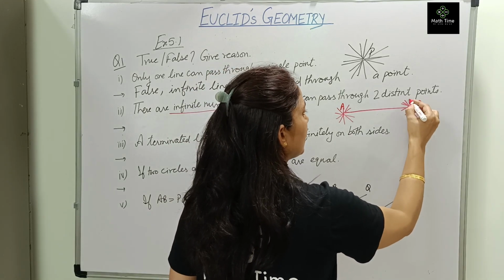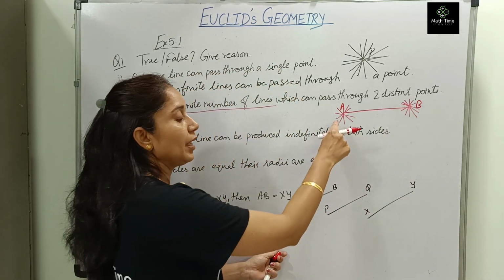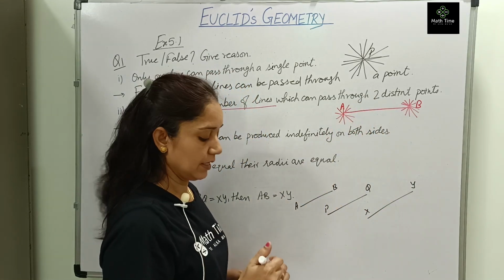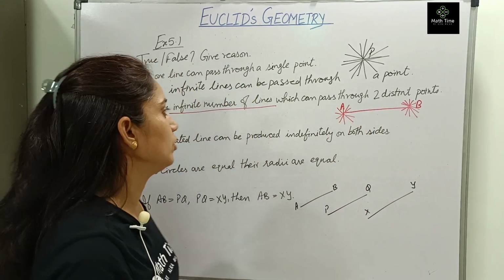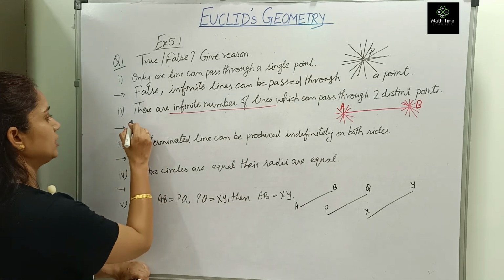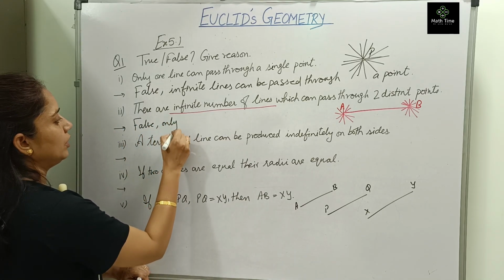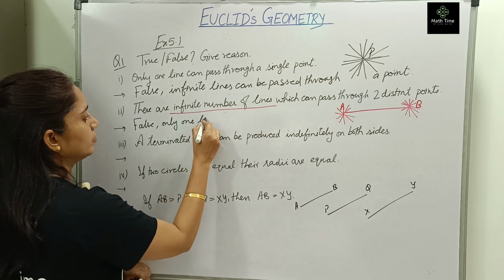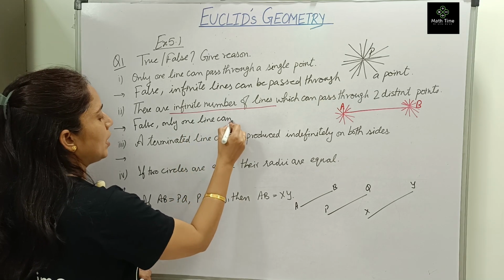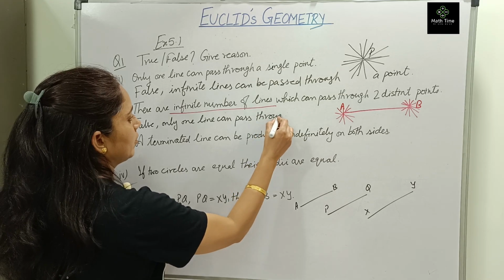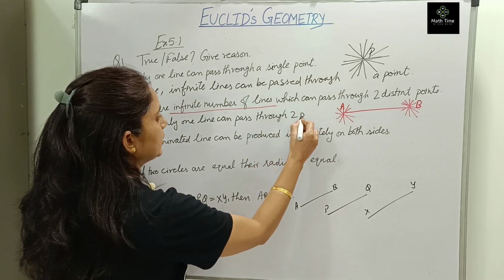Through B also many can be drawn. But from A to B or B to A, only one line segment can be drawn. So it is also a false statement. False. Only one line can pass through 2 points.